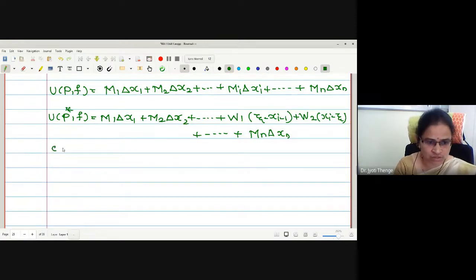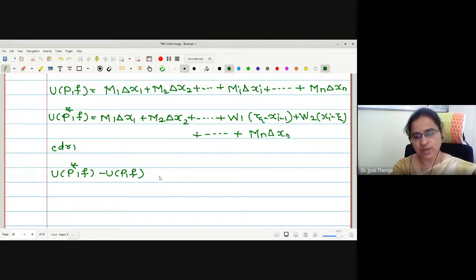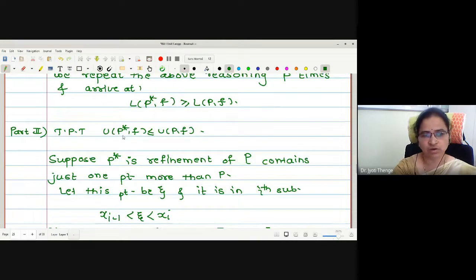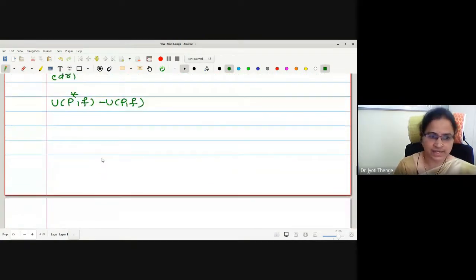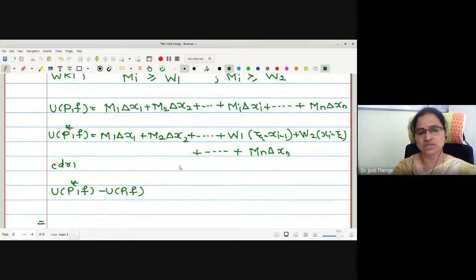Now these two are the values in our hand. What should I consider? I should consider the difference UP star f minus UPf. And what is the aim to show? Less equal to 0 or greater equal to 0? Here we want to prove that this difference is less than or equal to 0. Again, if I look at these two terms, all the terms will get cancelled except the ith subinterval.